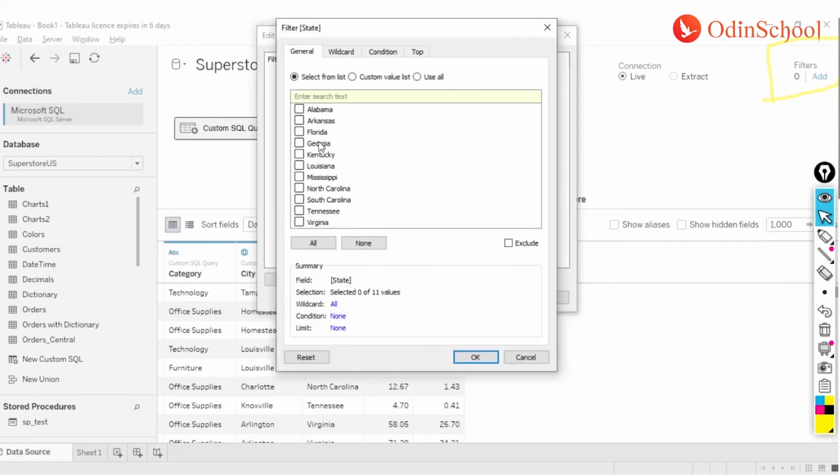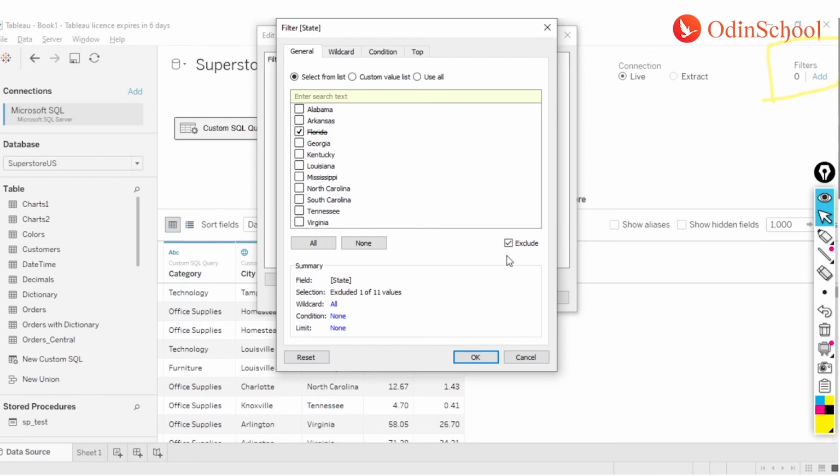Now I have the exhaustive list of all the values that we have in this column. Out of which I just want to restrict the data to Florida, so I can click on the Florida option over here. Alternatively, if out of all these 11 values I do not want the Florida value, I can click on all and click on Florida as an exclude, and restrict the data. Vice versa, I can also just select Florida and select the exclude button. These are the various ways in which you can play around with the data.